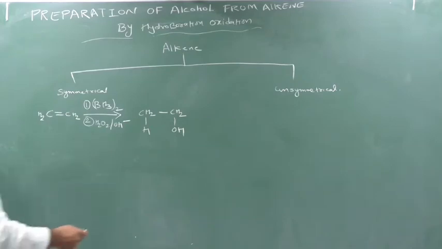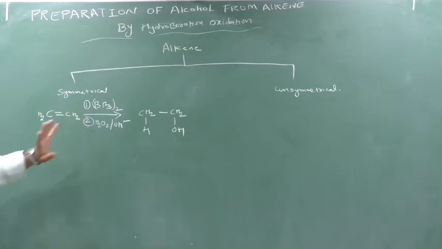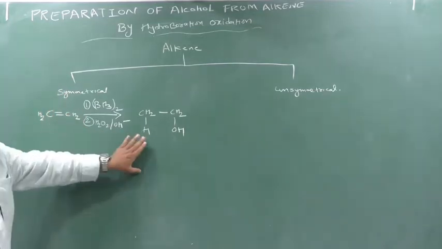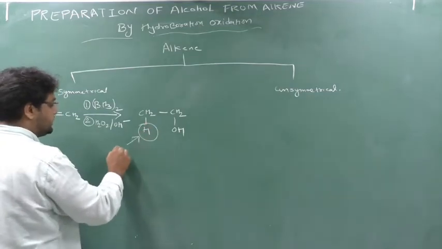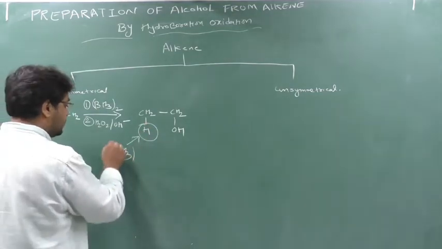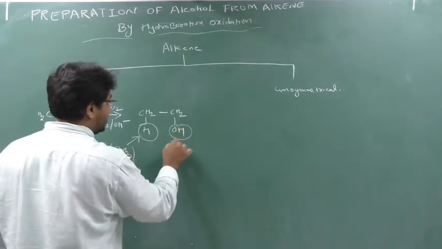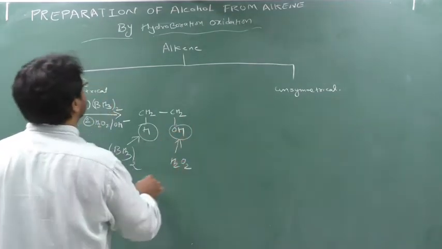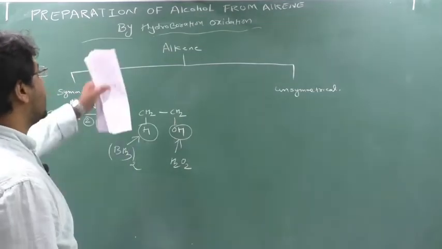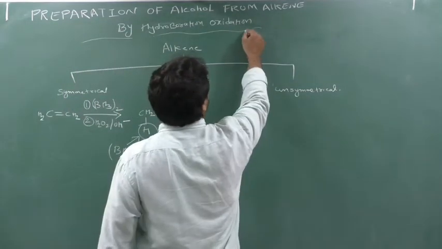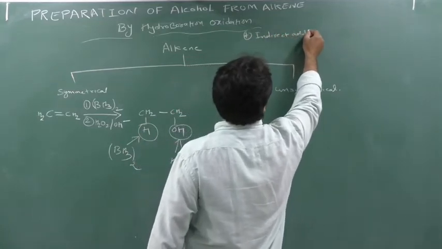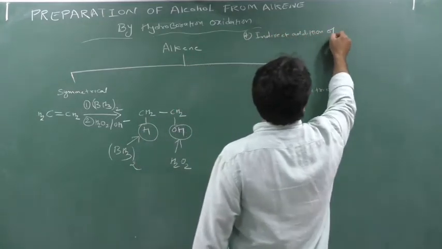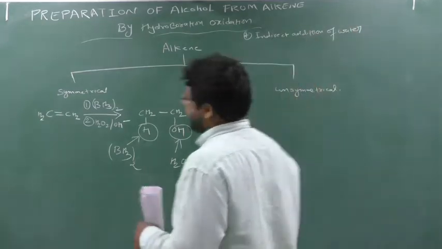Clear? So now see here, am I adding water anywhere here? No, I am not adding water, but then also this H and OH come. So where will this H come from? This H will be provided by this BH3, clear, (BH3)2, and this OH will be provided by H2O2, you remember. So in short I can say that the preparation of alcohol by hydroboration oxidation is an indirect addition of water. Please remember, indirect addition of water. Why indirect addition of water?